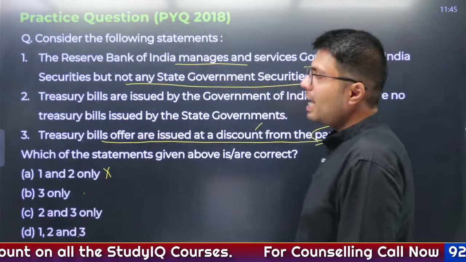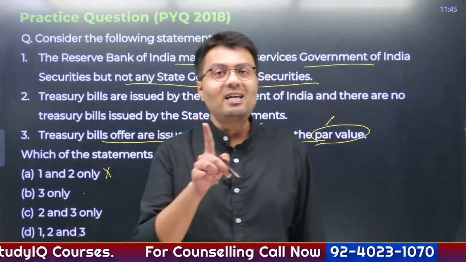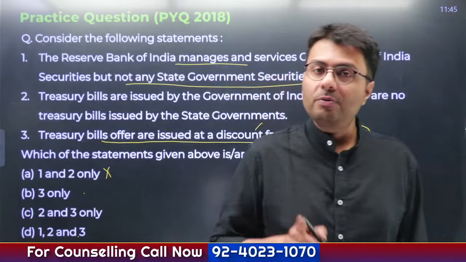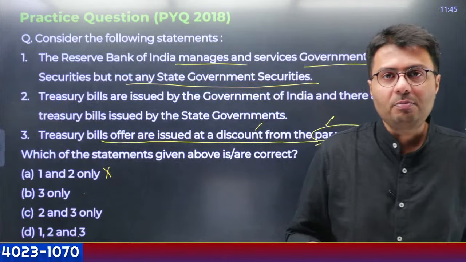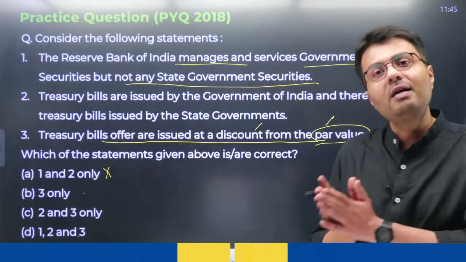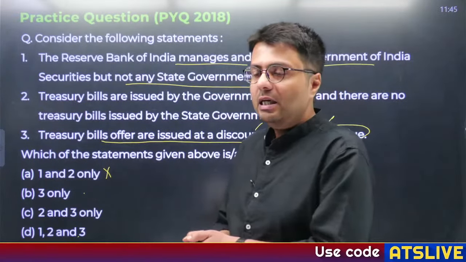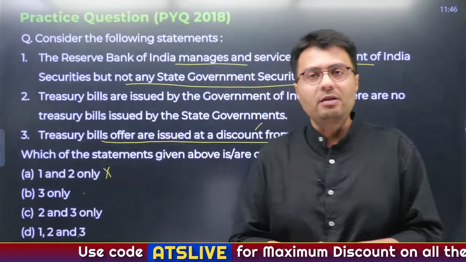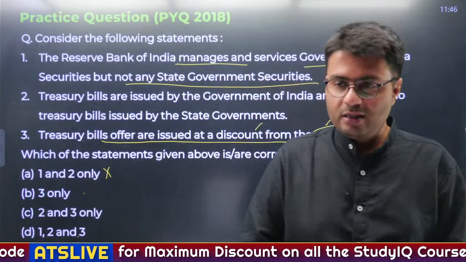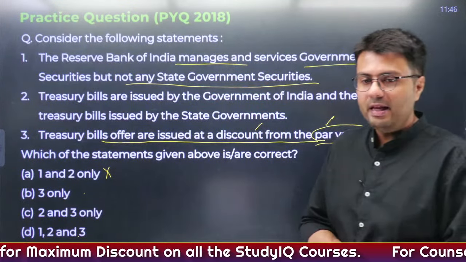One of the roles that RBI plays is that it is a debt manager of the government. Which government? Both central and state government. For the central government, it is automatically a debt manager, but for a state government, it has to sign an agreement with the respective state government. Now, do you know, is RBI the debt manager of all the state governments, or is it an incorrect statement? Any idea?